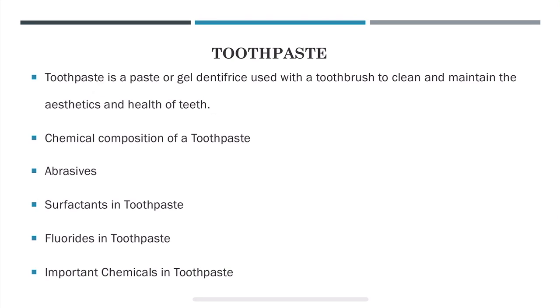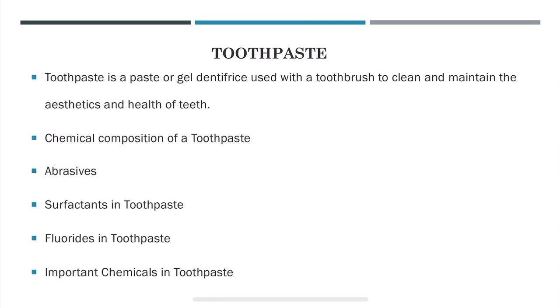Toothpaste is a paste or a gel dentifrice used with the toothbrush to clean and maintain the aesthetics and health of teeth. Toothpaste is used to promote oral hygiene. For example, Babul, Promise, Colgate, Close-Up, Dabur, Sensodyne, Pepsodent, Vico, etc. So these are some of the toothpastes.